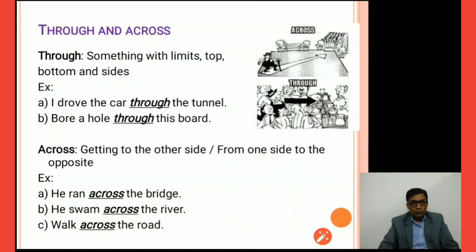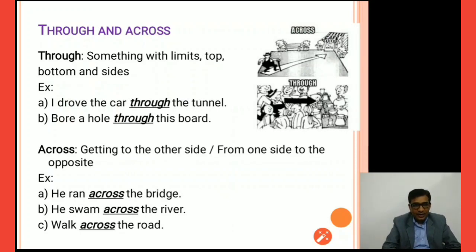Through and across. Through is used for something with limits: top, bottom and sides. I drove the car through the tunnel. Bore a hole through this board. So the preposition through can be used when we are going through something else. We travel through a tunnel, which means we go through the tunnel. The next one is across, getting to the other side, from one side to the opposite. It's very simple. If there is a road and you are crossing the road, you can say I have walked across the road. So across means from this side to that side.